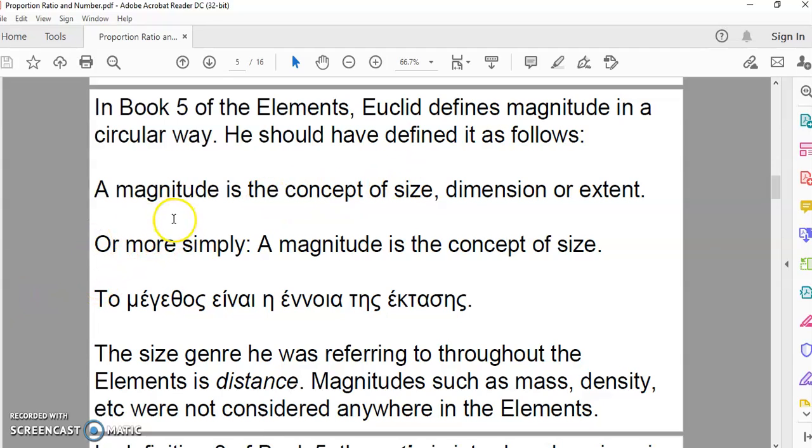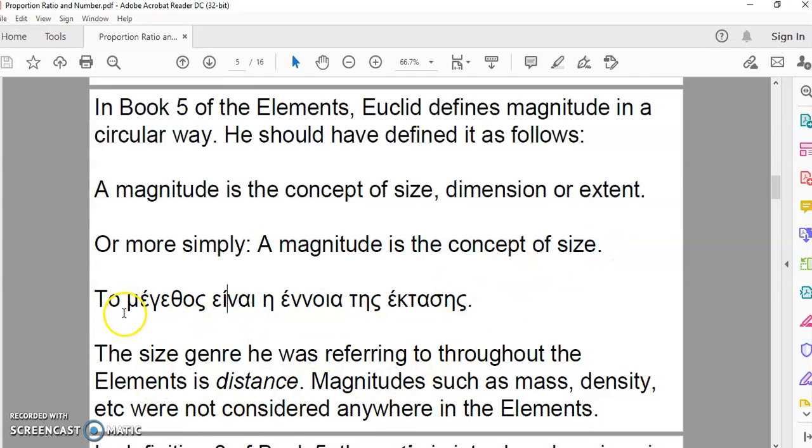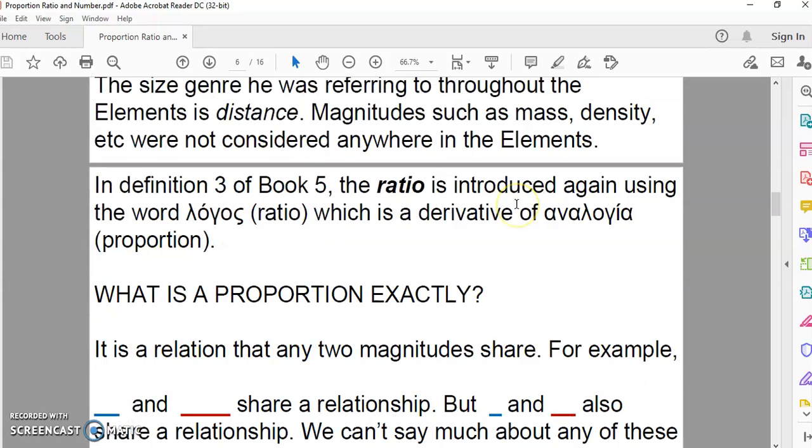He should say a magnitude is the concept of size, dimension, or extent, or just simply a magnitude is the concept of size. And in Greek, one would say that as to megathos είναι η έννοια της έκτασης. So what that means is that it's simply a concept. It's not a number. A magnitude is not a number, as I've always said. The size genre that Euclid was referring to throughout the Elements is distance, not mass or density or anything else.